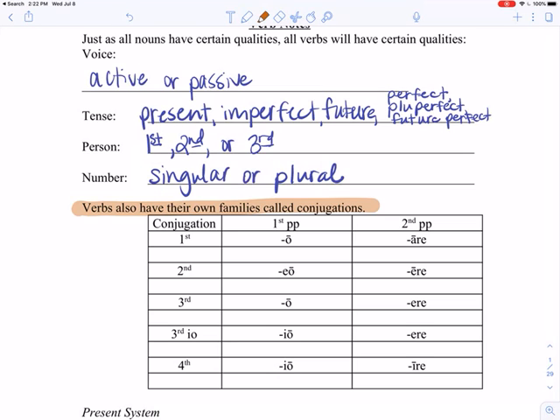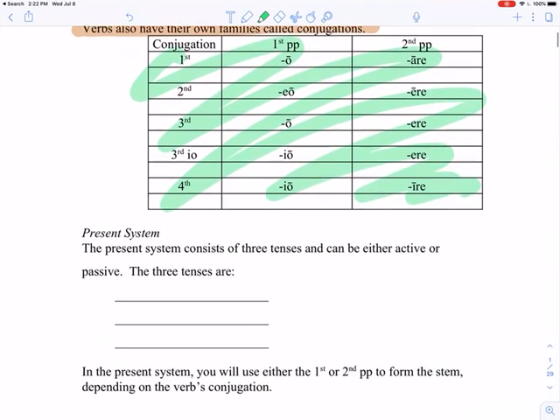And like our nouns, it's not that the stem is going to be the same, because all of the verbs in this box, the endings that we learn this school year are going to be used for all of this family of verbs. The conjugation tells you how you're going to get your stem and some other things, okay?